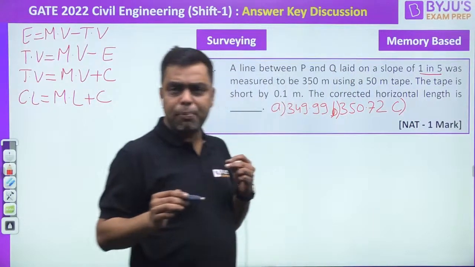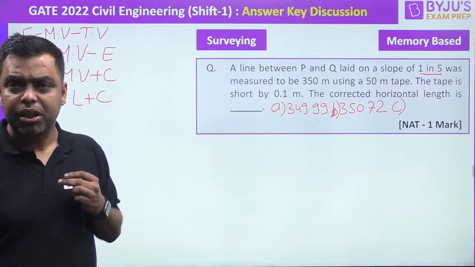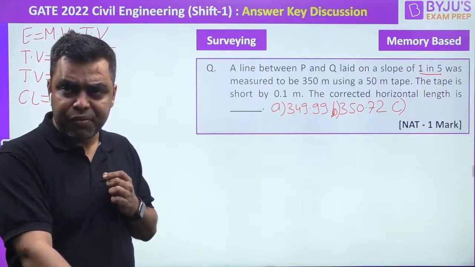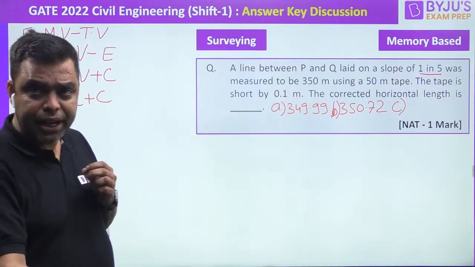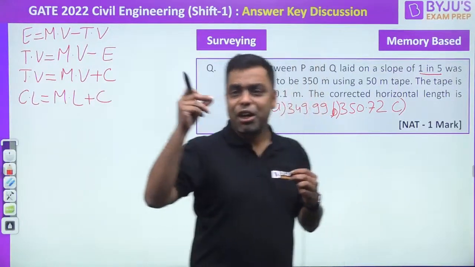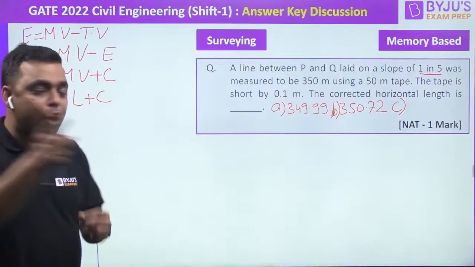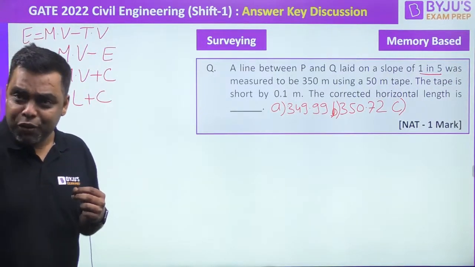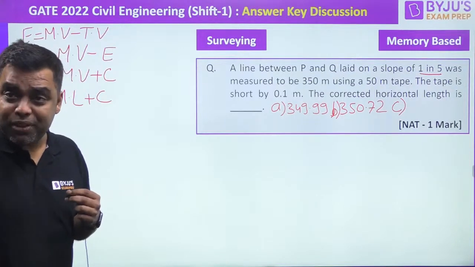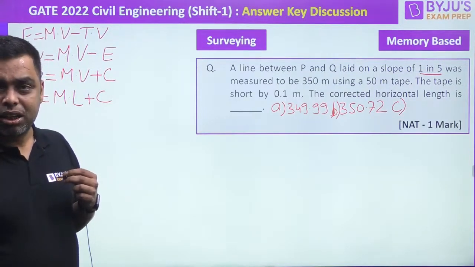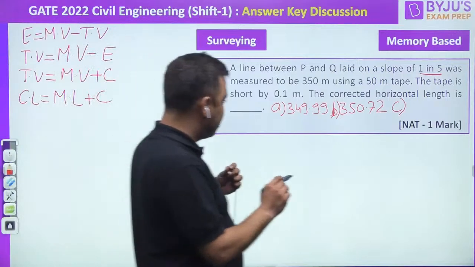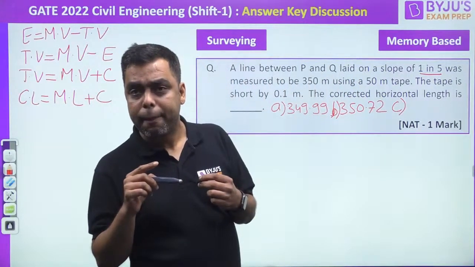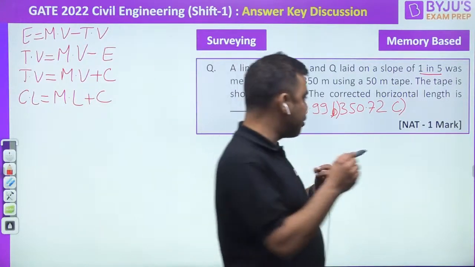C option, can somebody please tell me the C option? 356.50. Okay. Because if you tell me the options of this without solving this question, I'll tell you the answer. That is the guarantee, guys.